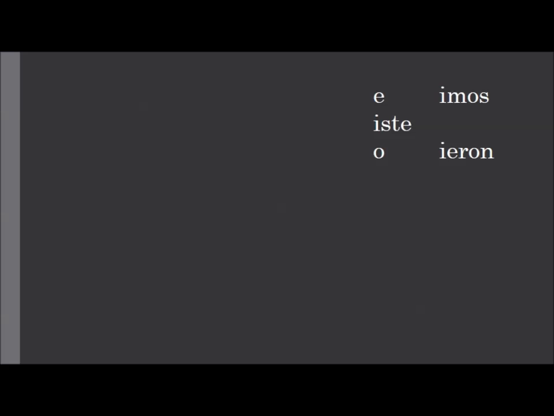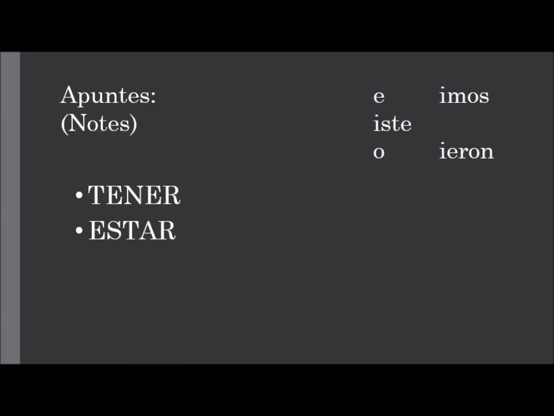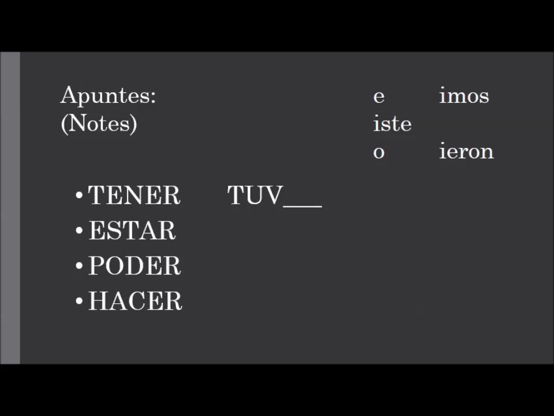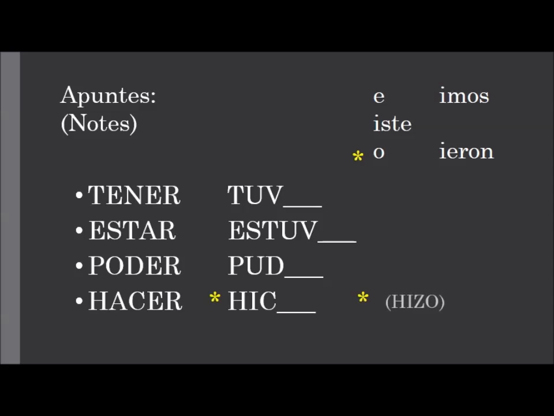Our new endings for the irregular preterite are iste, o, imos, and ieron for all 4 of our new verbs. We have the verbs tener, estar, poder, and hacer. We have those 5 endings with these 4 verbs. The bases change, but use those endings. The ten of tener changes to tuv. The est of estar changes to estuv. The pod from poder changes to pud. And hac of hacer changes to hic. But oh yeah, by the way, the él form, it's not hico. The C has to change to a Z in the él form, and it becomes hizo.